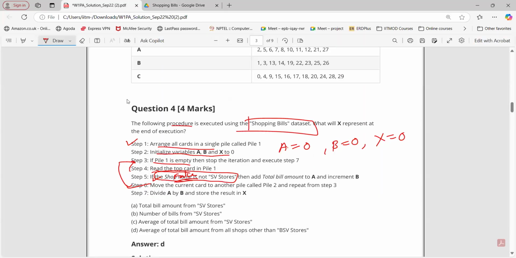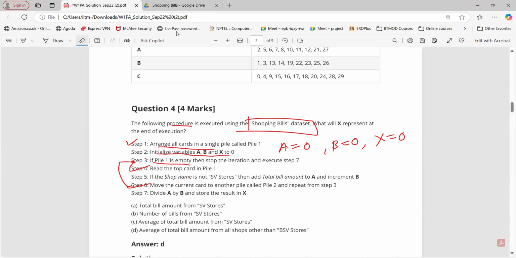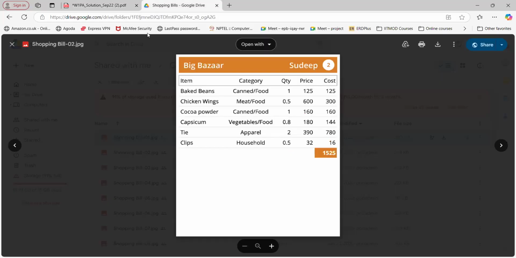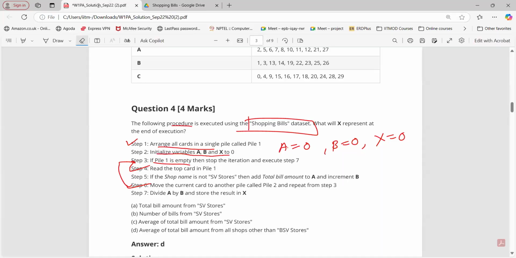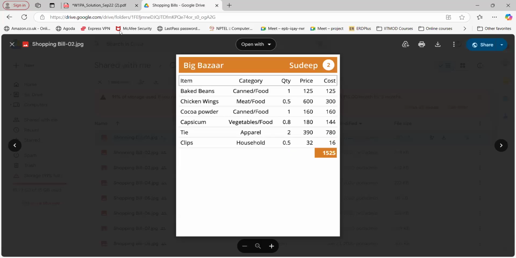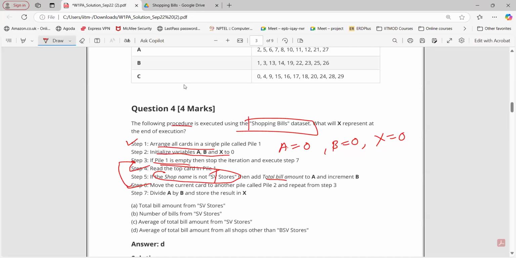Now read the top card. I have read it. Now tell me, is the shop name not SV store here? Now the condition is true, right? Yes, sir. Now this condition is true. So what do we need to do? Add the total bill amount. What is the total bill amount here? 1525. So add the total bill amount 1525 to A.